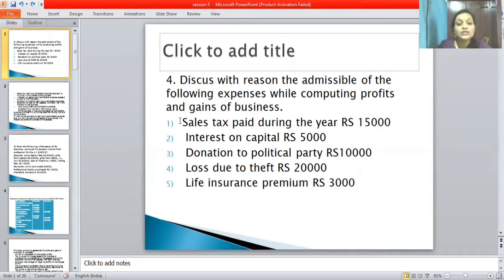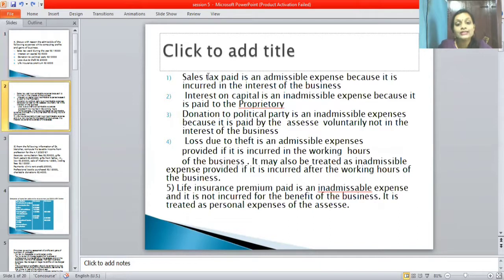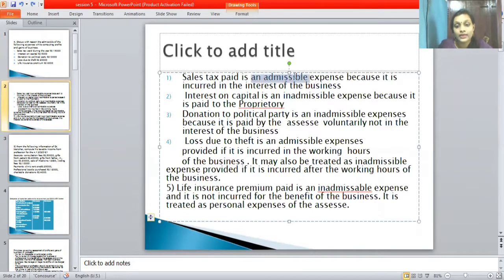The first point tells that sales tax paid during the year is rupees 15,000. We should find out whether it is an inadmissible expense or not. Here, sales tax paid is an admissible expense, because it is incurred in the interest of the business. So the reason is that it is incurred by the business.